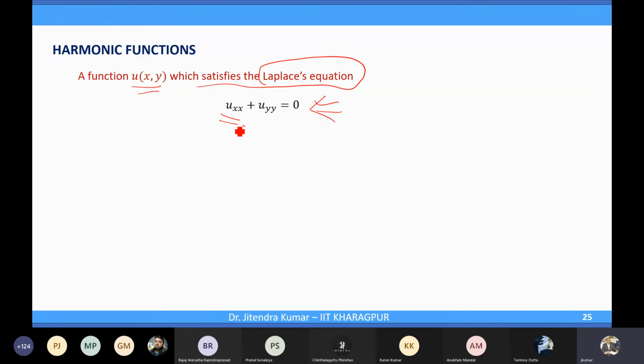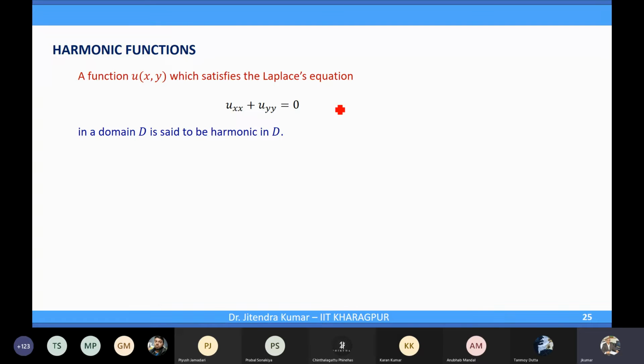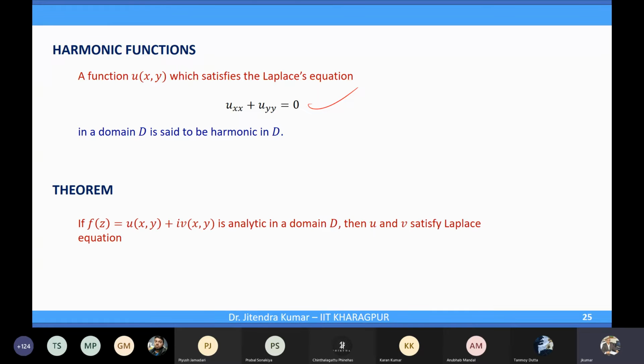u_xx, the second derivative of u with respect to x, plus the second derivative of u with respect to y, equal to 0. That is the so-called Laplace equation. And if a function satisfies the Laplace equation in a domain D, then such a function is called harmonic in D. It's a harmonic function in D.